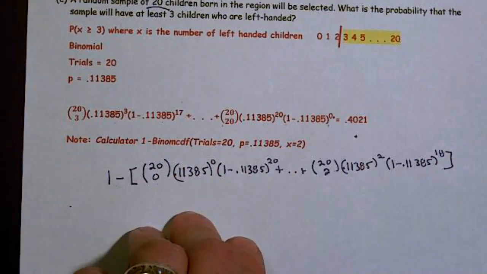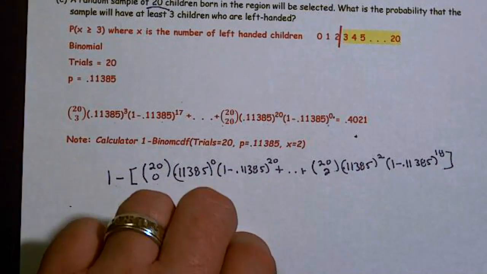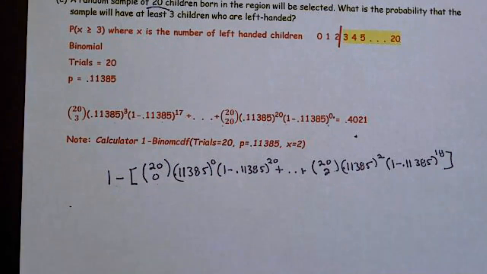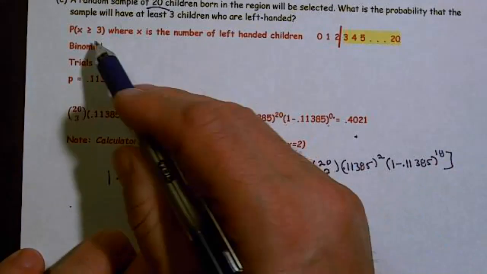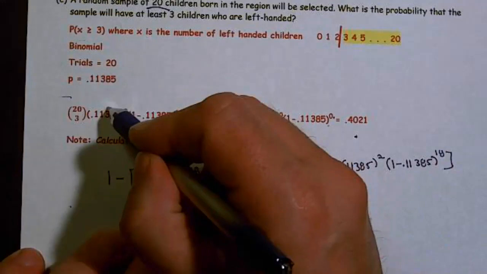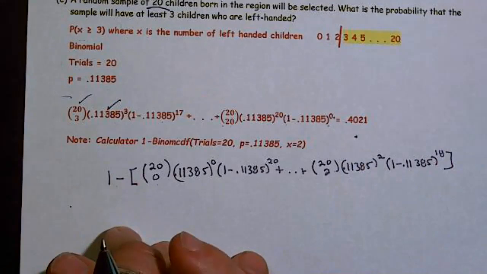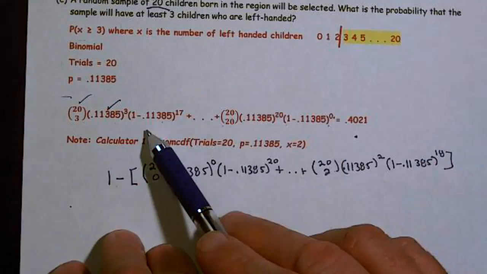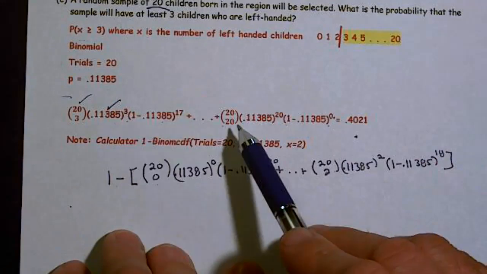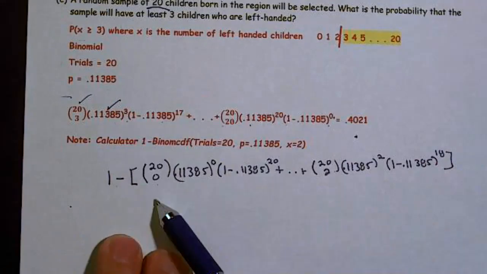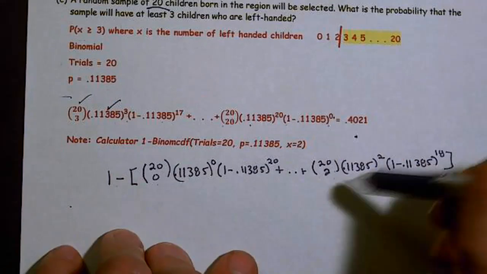All right. So part C had to use a calculation based on the binomial for those who were left-handed. We needed to specify our trials and our probability. I would recommend doing this, but if you just had this and you had this, you've specified your trials and your probability. And then we have to calculate the probability for at least 3. So we need to show that we're using 3. 20 choose 3 would show it, or this would show it. And then we had to get the correct response.